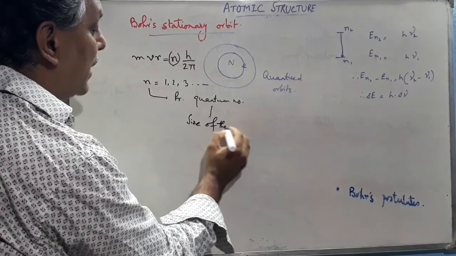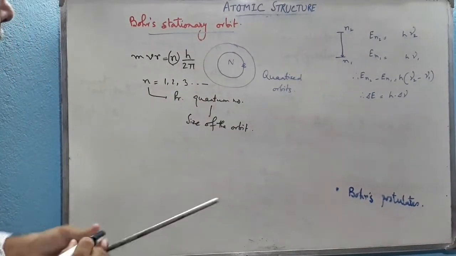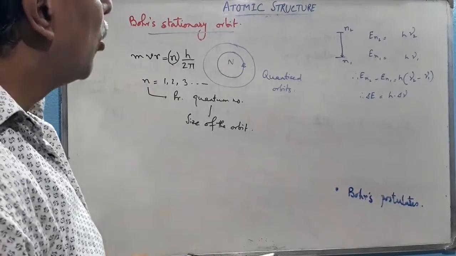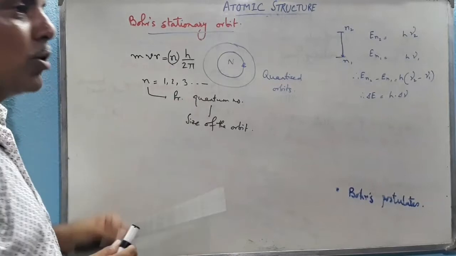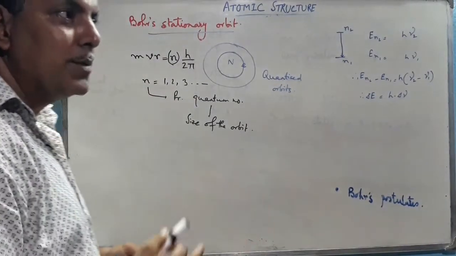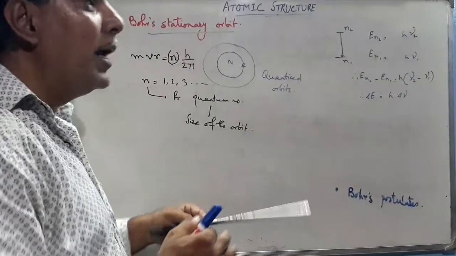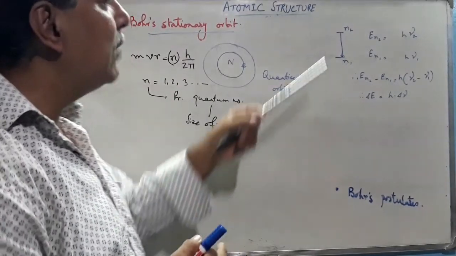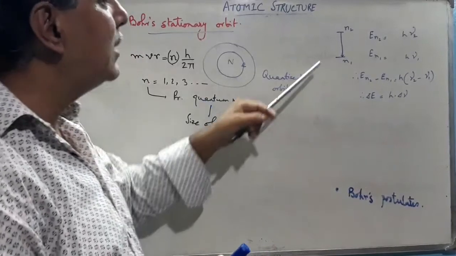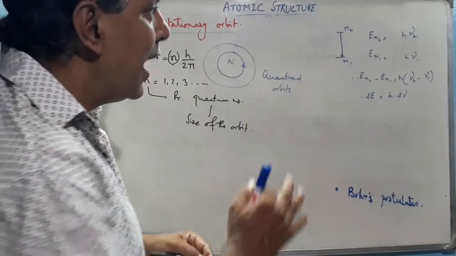So n equal to 1 means first orbit, n equal to 2 second orbit, n equal to 3 third orbit, and so on. So these are the Bohr stationary orbits in which the electron, when revolving about the nucleus, neither emits nor absorbs any amount of energy. Now whenever it jumps from higher to lower energy level, it emits an amount of energy. If it jumps from lower to higher energy level, then it absorbs an amount of energy,